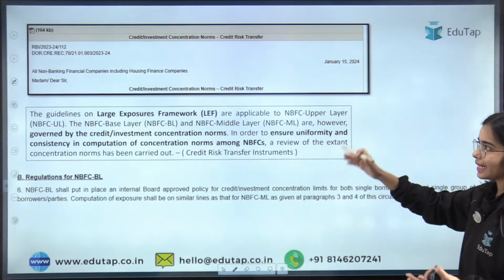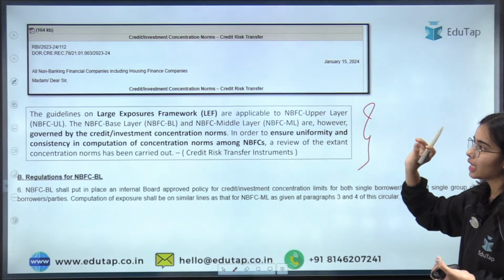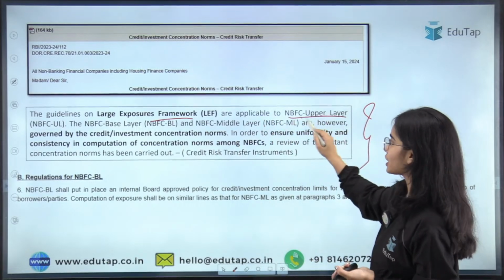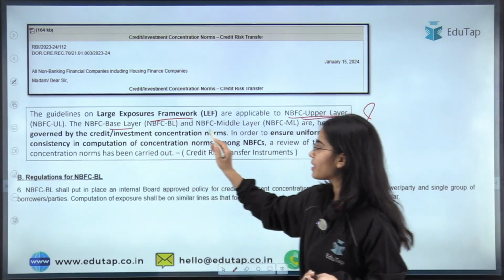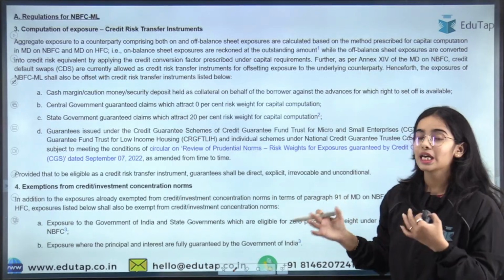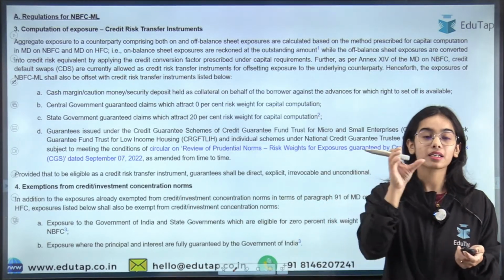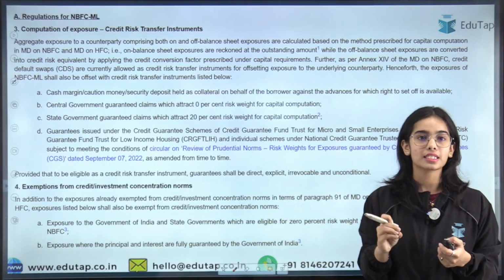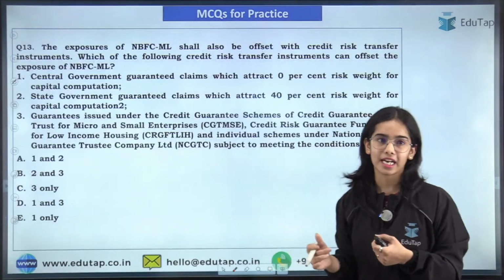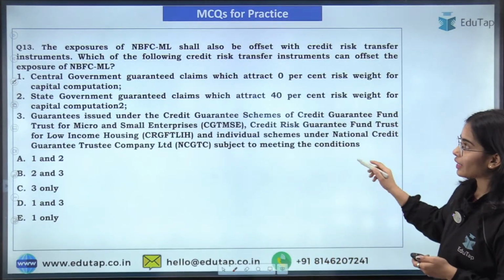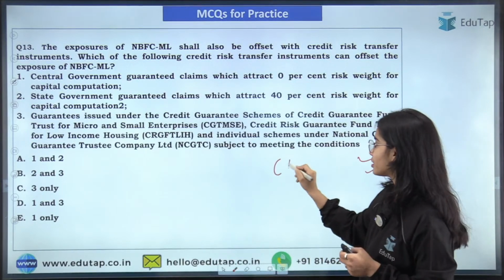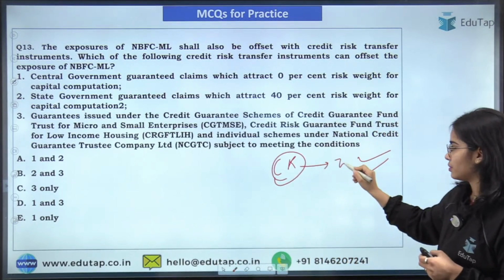So these guidelines have been released. The large exposure framework is there for the upper layer, and for the NBFC base layer and middle layer, there are the credit or investment concentration norms. Now, to bring some uniformity in calculating the concentration norms or exposures, these guidelines have been brought. Now try to answer this question about how credit risk can be transferred.